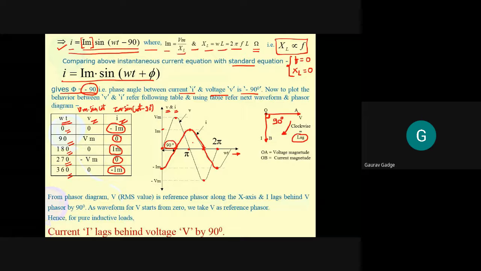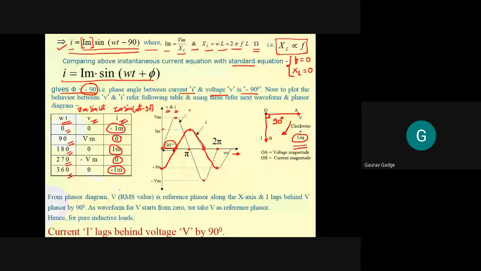But the only thing is current follows voltage. What I said, current follows voltage. Voltage is, we can say, ahead of current. क्या कहा मैंने? Current follows voltage. Voltage is ahead of current. एक ही सेंटेंस है बट दोनों में अलग अलग पोजीशन पर है वोल्टेज और करंट. So therefore what we can say is current lags voltage.